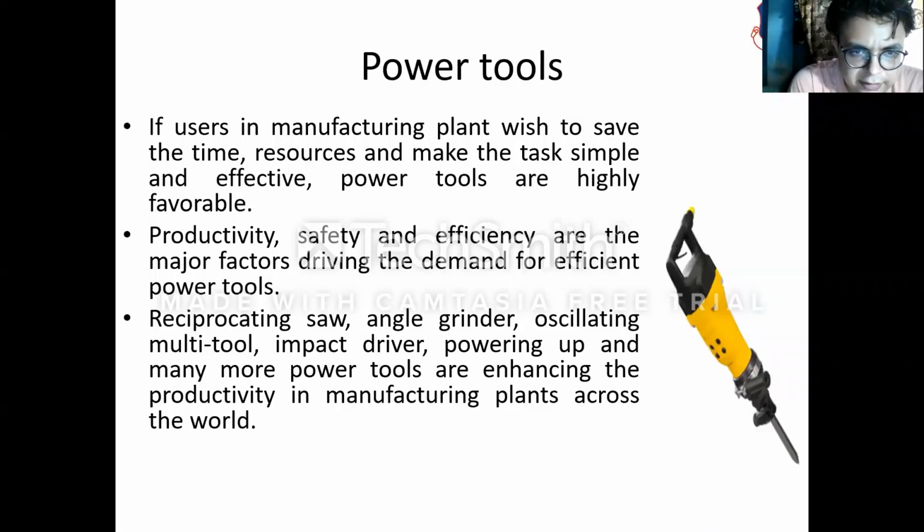The third is the reciprocating saw, angle grinder, oscillating multi-tool, impact driver, and so on.